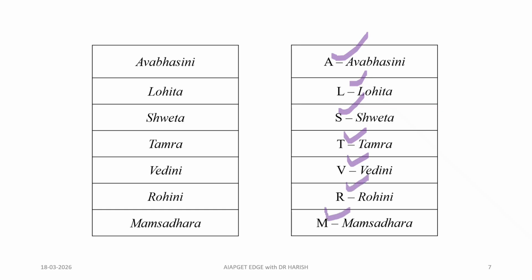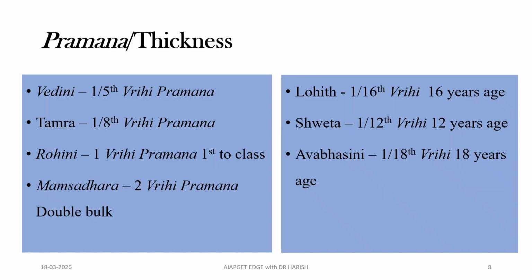Avabhashini, Lohita, Shweta, Tamra, Vedini, Rohini, and Mamsadhara. Okay, next. Coming to the Pramana thickness, Vedini is the fifth layer. That's why 1 by 5th Vrihi Pramana. Tamra, it is having Ashtadoshas, 1 by 8th Vrihi Pramana. And then Rohini, she is always first in the class. She is holding a cup in her hand. That's why it is 1 Vrihi Pramana. Mamsadhara, 2x in size, 2x in muscle bulk. That's why it is 2 Vrihi Pramana.